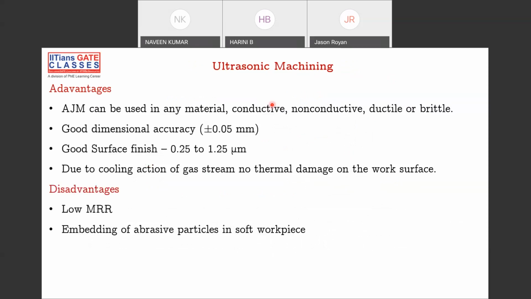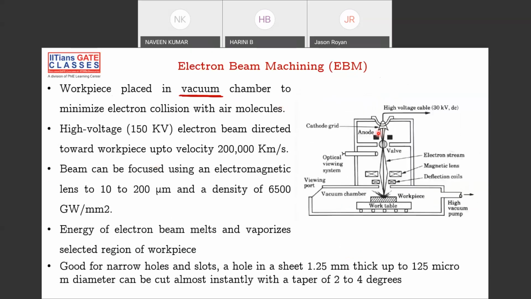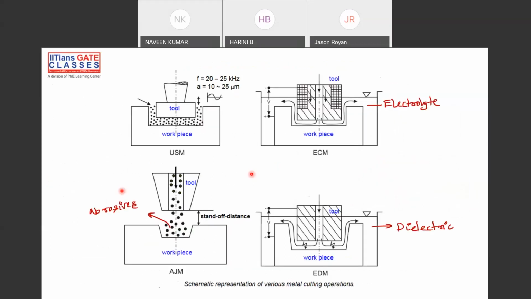Important: laser beam machining is nothing but using a laser to do the machining. The laser creates high intensity heat that will melt and vaporize the material and remove it. That's it. In the same way, electron beam machining uses an electron beam to remove the material, with the same melting, but it happens in a vacuum, because in a normal environment your electrons will lose their momentum. If the electrons lose their momentum, the right amount of temperature might not be created. That's the reason you do it in vacuum. Very simple.